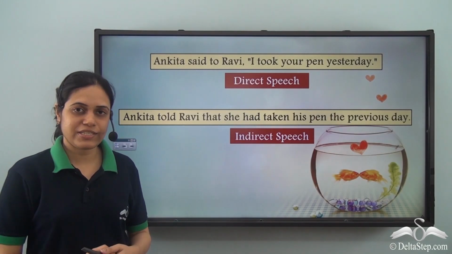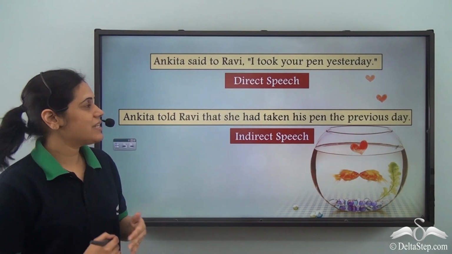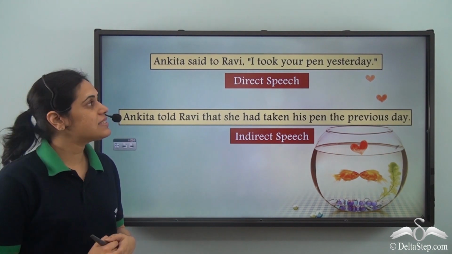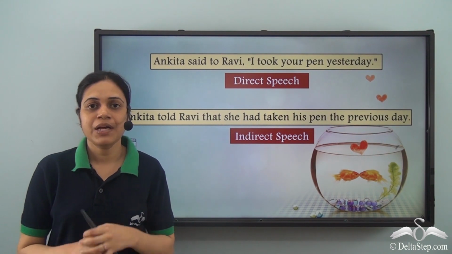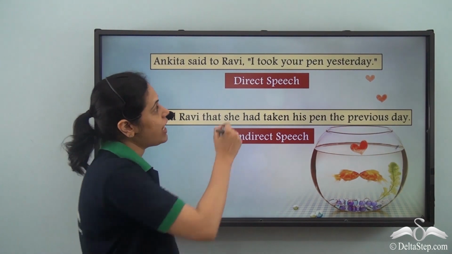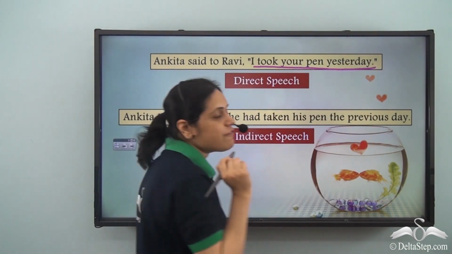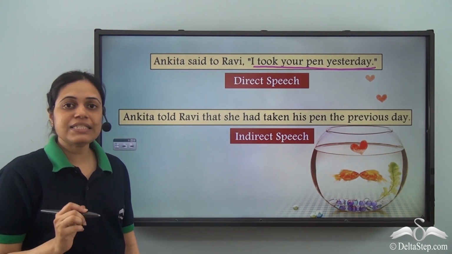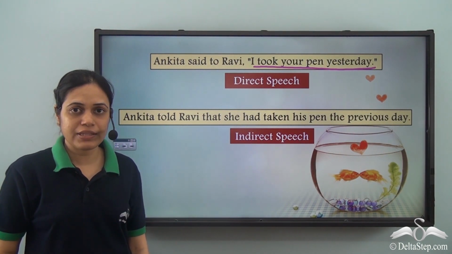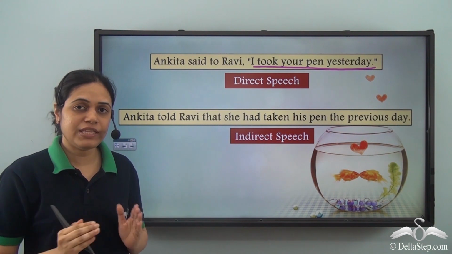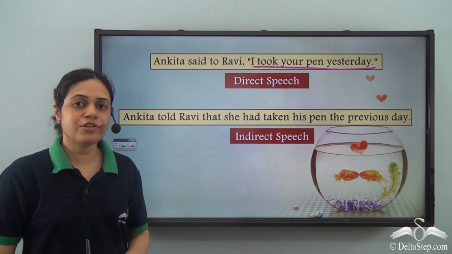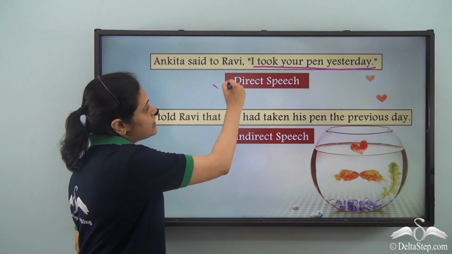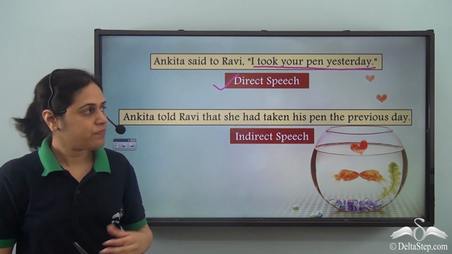Look at these two sentences. This sentence says, Ankita said to Ravi, "I took your pen yesterday." Now, in this case, we are directly quoting the words of Ankita. These are the exact words of Ankita, and we have put them within inverted commas. So, we are directly quoting the words of the speaker. So, this is direct speech.